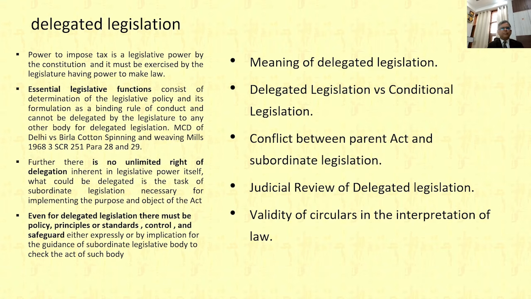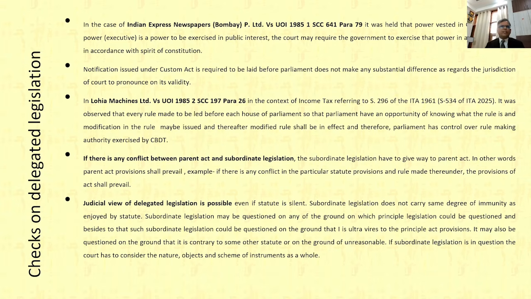So it is the main act or parent act that gives power for rule making or delegated legislation or subordinate legislation. So if there is any conflict between the parent act and subordinate legislation, say for example if there is any provision in the Income Tax Act and a rule, and both these provisions are contrary, then certainly the provision of the act will prevail. So we must note thereof. Then there must be a check on delegated legislation. So delegated legislation must be within the power vested in the executives and not beyond that.